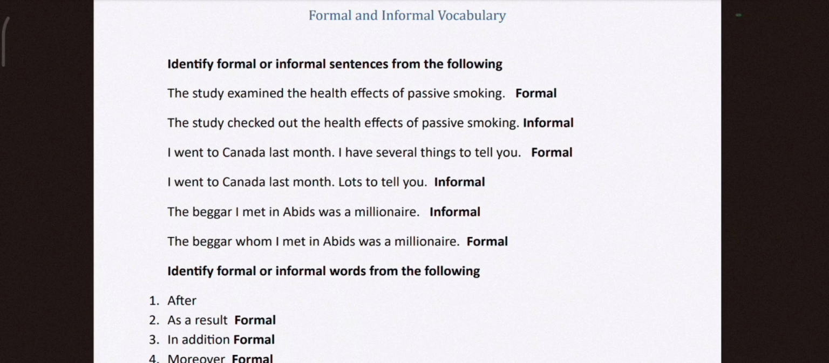The beggar I met in Abbott's was a millionaire. It is a structured sentence, but you are talking to a friend, or to a known person, a family member. So, it is informal English. Look at the next sentence, then you can differentiate. The beggar whom I met in Abbott's was a millionaire. So, usually we use these kinds of sentences in writing, using a relative pronoun. So, this is formal English.